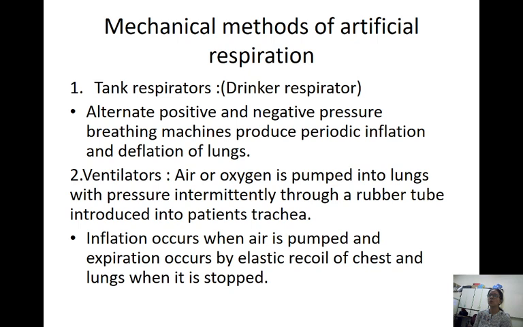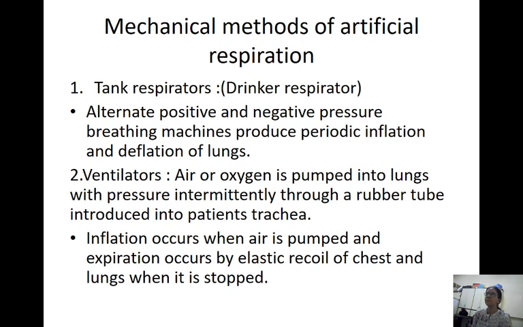Now, these tank respirators are obsolete and they are negative pressure ventilators. The second one, which is used even till today, is the ventilator. These are the modern ones, called positive pressure ventilators. Here air or oxygen is pumped into the lungs with pressure intermittently through a rubber tube introduced into the patient's trachea.